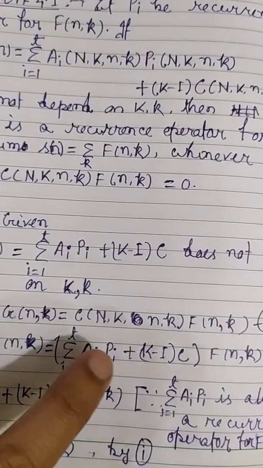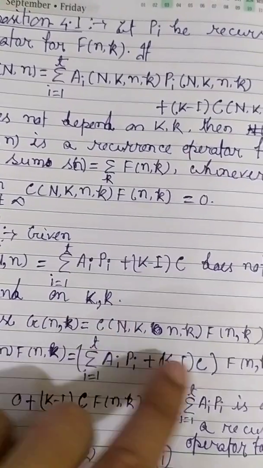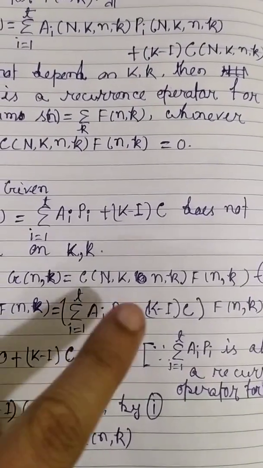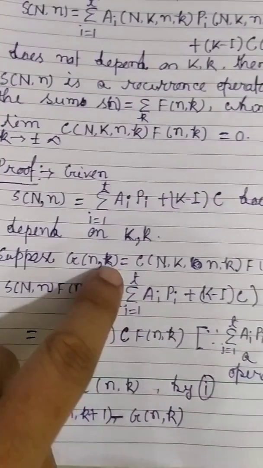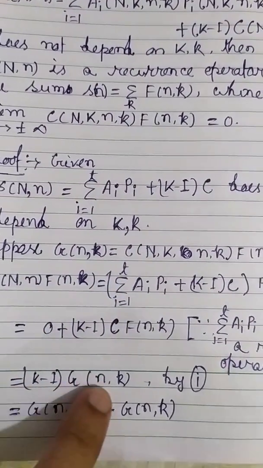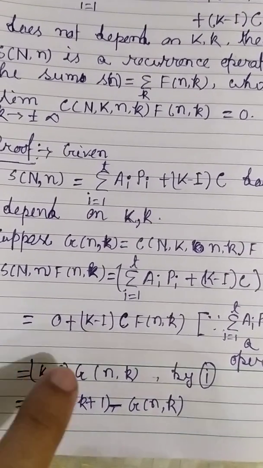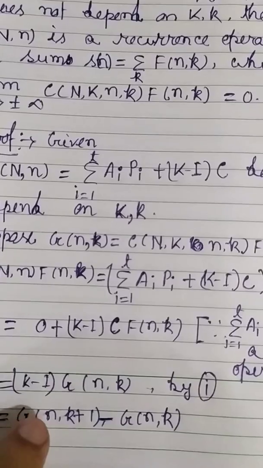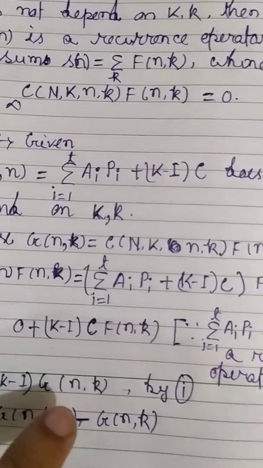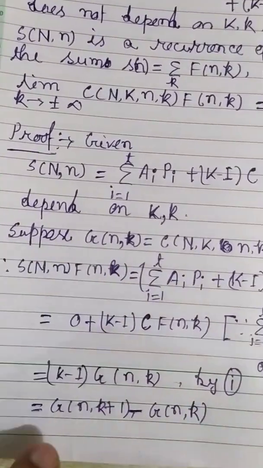A recurrence operator of f means P_i f equal to 0. So we have this part only, K minus I, C f(n,k), but C f is nothing but our g(n,k). K is nothing but a shift operator, so one position will be shifted. K of z(n,k) means z(n,k+1), and I means the identity operator. So you can write this expression in this way.